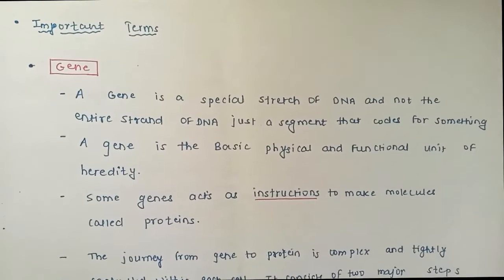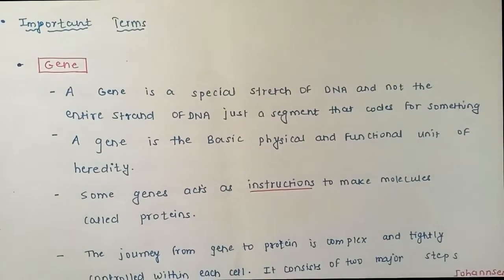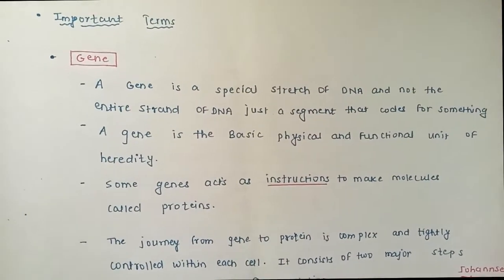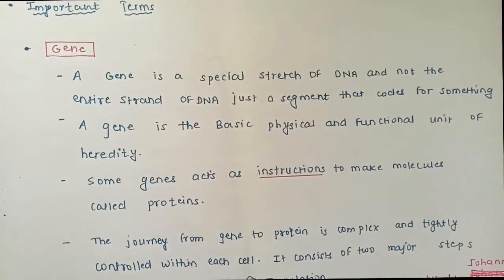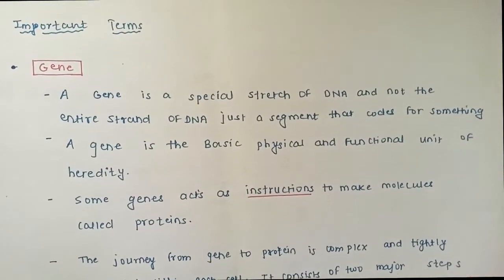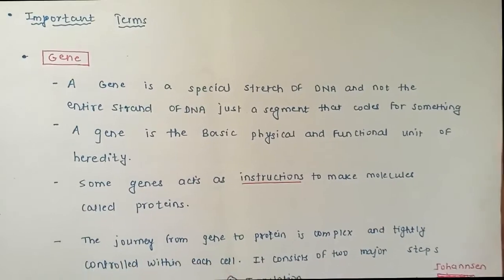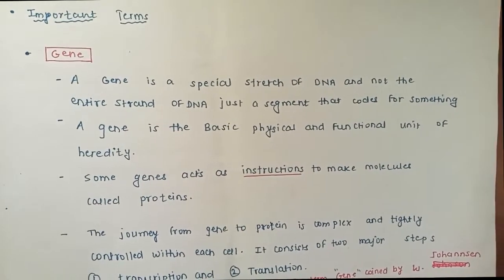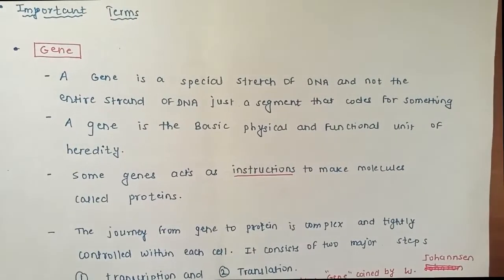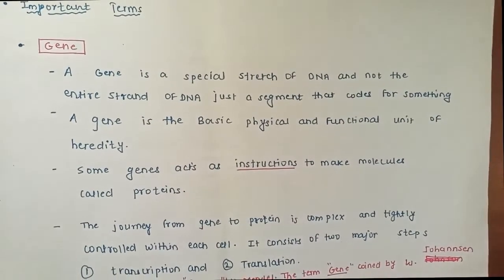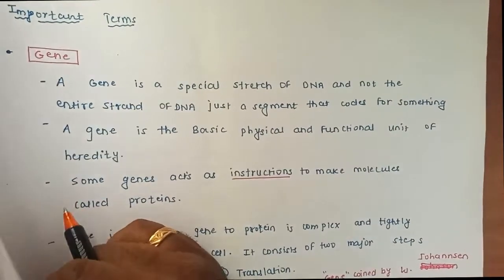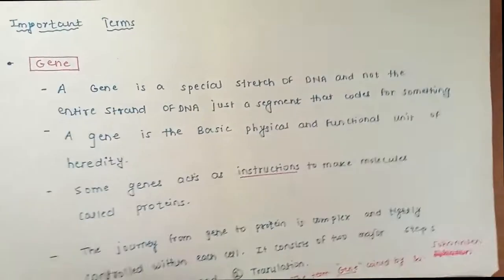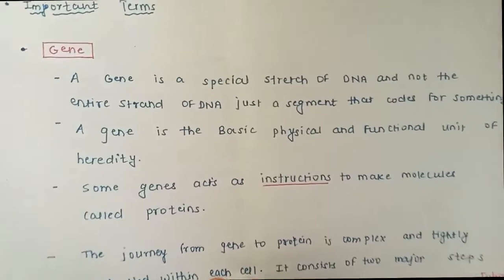Whatever names I am taking, they are not that important with respect to this topic, but when we are studying the second topic, molecular genetics, at that time we'll revise all this very nicely. But to avoid confusion, I want to show you what I'm talking about.